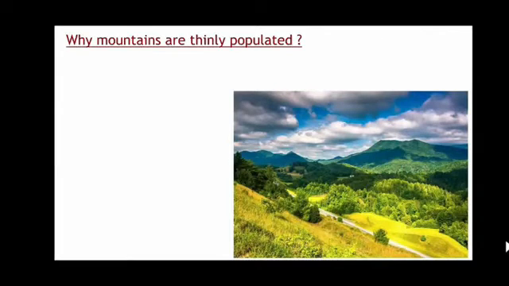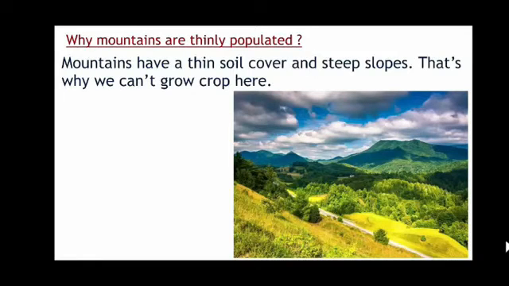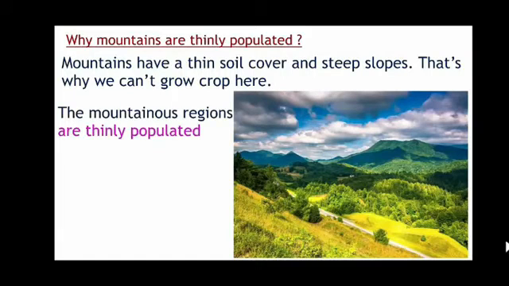Then I have a question: why are mountains thinly populated? Thinly populated means why less number of people live there. So we have the answer. Mountains have a thin soil cover and steep slopes. That's why we can't grow crops over here. As I told you, they have steep slopes, and because of that they have no fertile soil. The soil is not fertile, so that is why there is difficulty in growing crops.